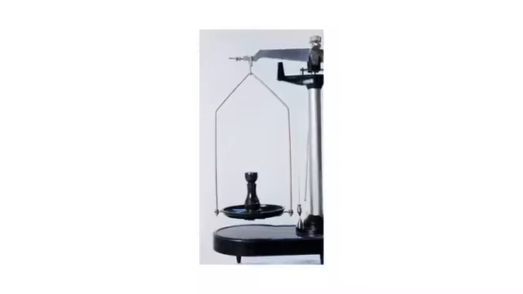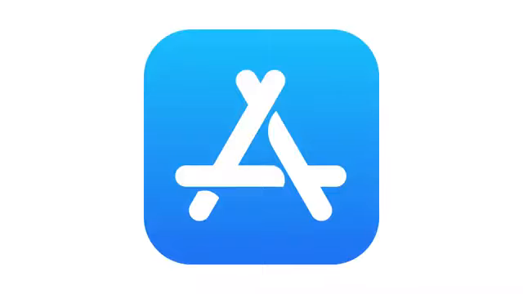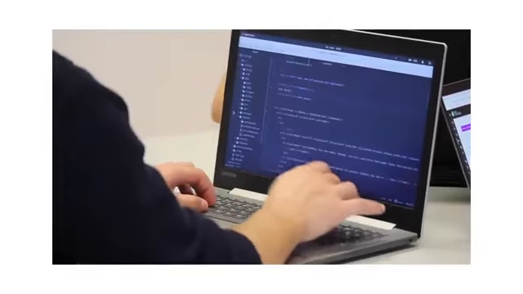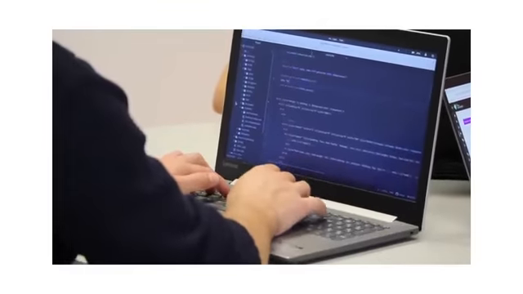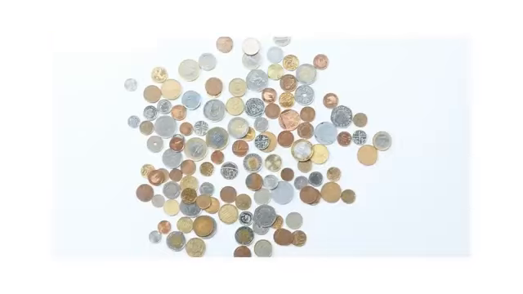iOS is Apple's operating system for the iPhone and iPad. Unlike Android, iOS is completely closed and only works on Apple devices. This ensures stability, smoothness, and long-lasting support. Even older models receive updates. The App Store is a carefully selected platform with high-quality applications. Many developers release new products first on iOS. In addition, the iPhone, MacBook, iPad, and Apple Watch work well together thanks to a single ecosystem.